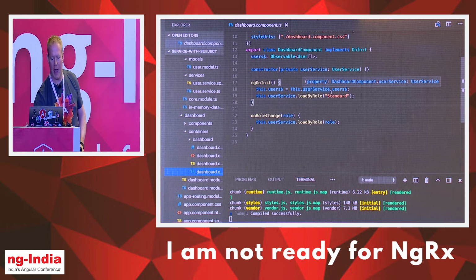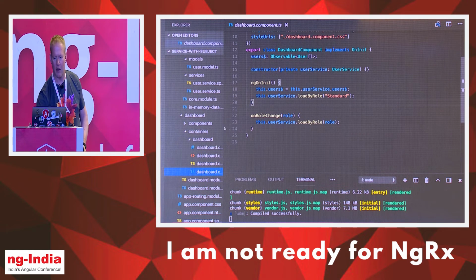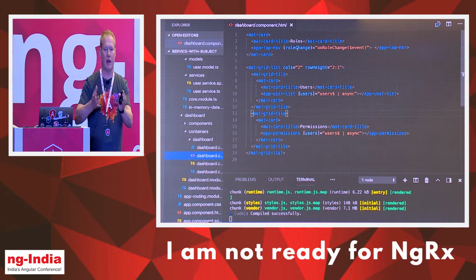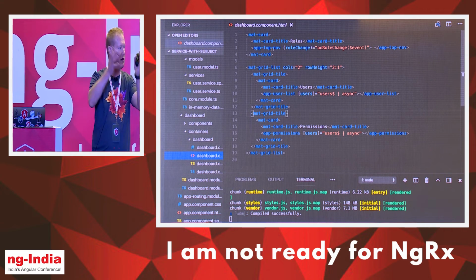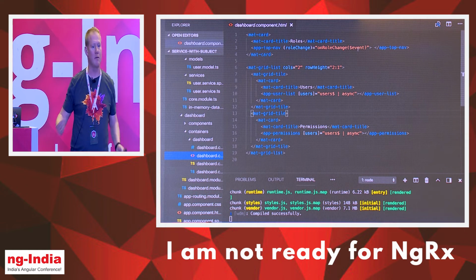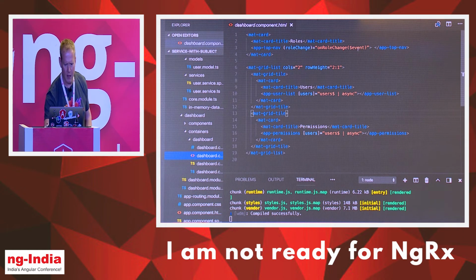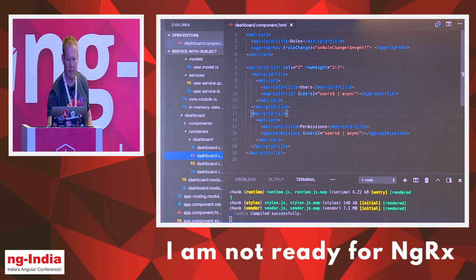When that second load happens over here on role change, it's going to update our behavior subject. We're going to take those new filtered users and inject them into that stream, and then all the child components are automatically going to get that. So let's look at the components. They're pretty simple. We'll start with the top nav.